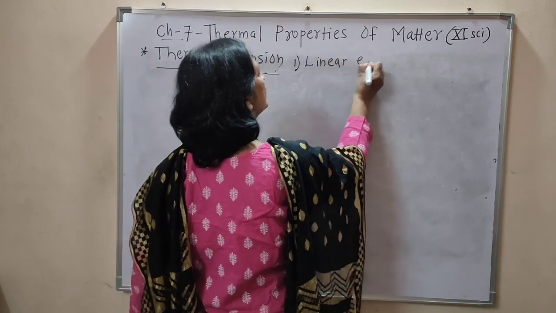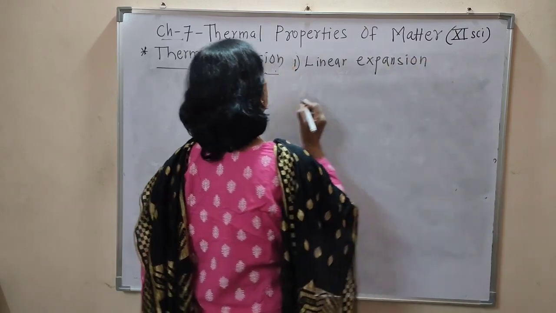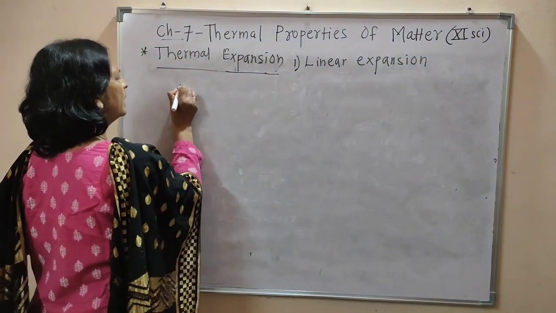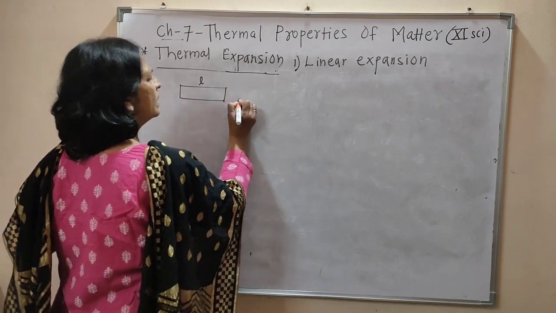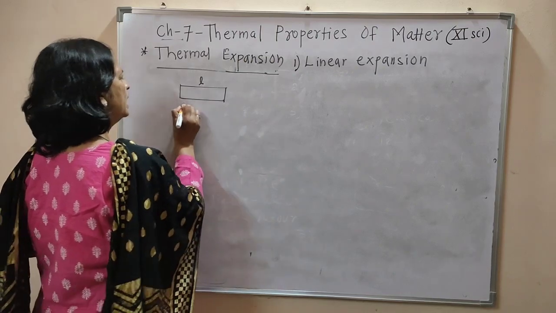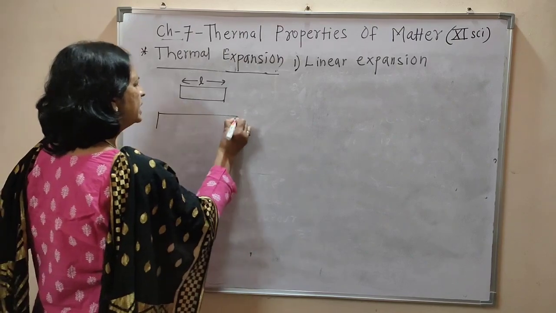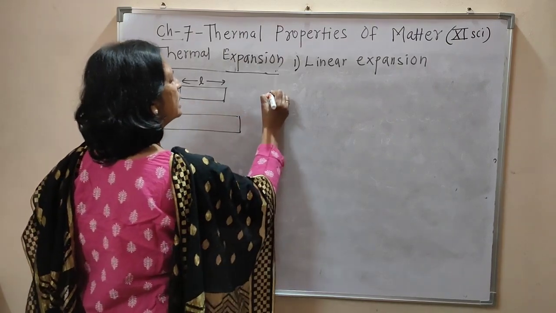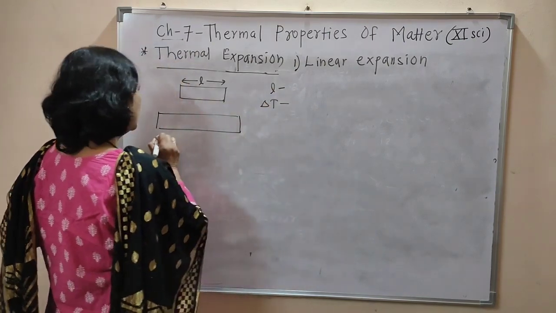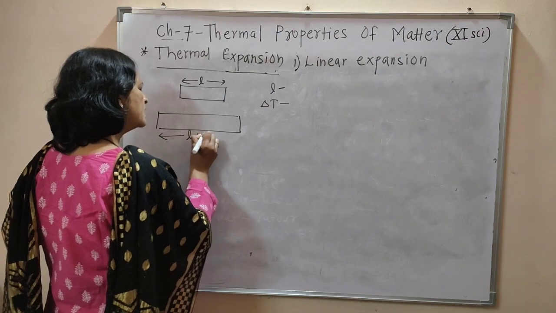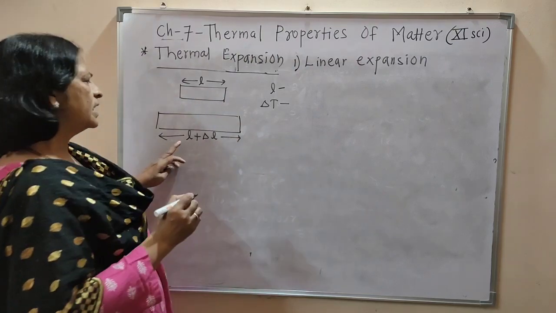Linear expansion. Suppose consider a rod having length L, and we increase its temperature by delta T. L is the original length of that rod, delta T is the increase in temperature, and its length becomes L plus delta L. What is the increase in length?